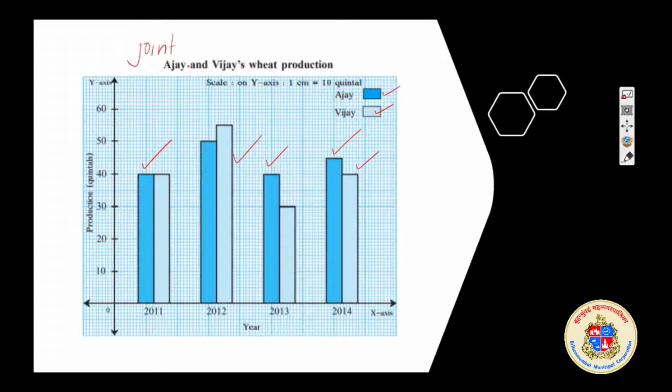Joint graph is our topic. By joining the graph, we could see both together, easily understandable, and quite saving time and saving space also. And the concept of the y-axis: 1 centimeter is equal to 10 quintals. This you have studied last year. So this way we can join the graph, and more than one data can be joined, and thereby we will get a common graph, and it will be easy to understand, and it will be a good way of comparison. Understood? That is the importance of joint graph.